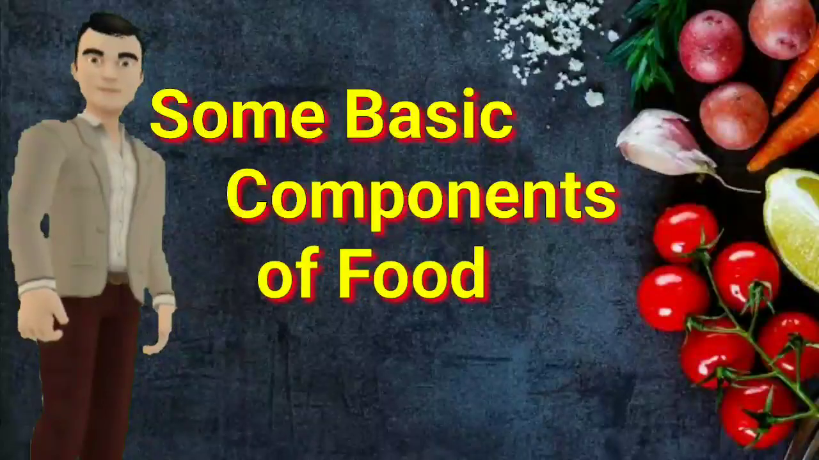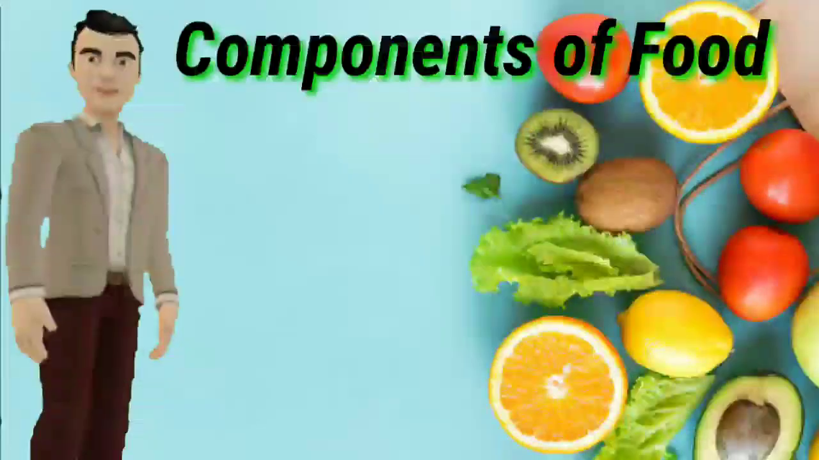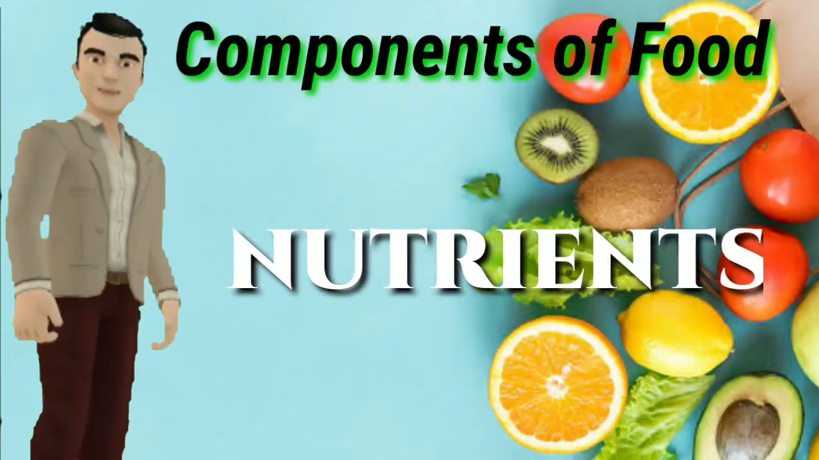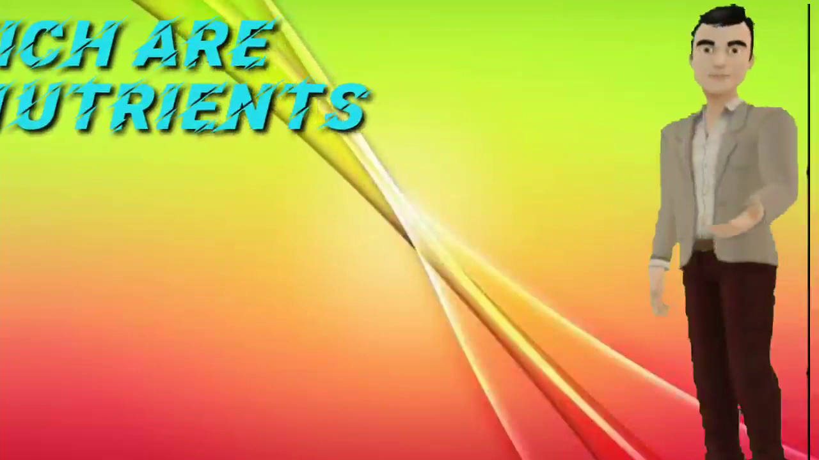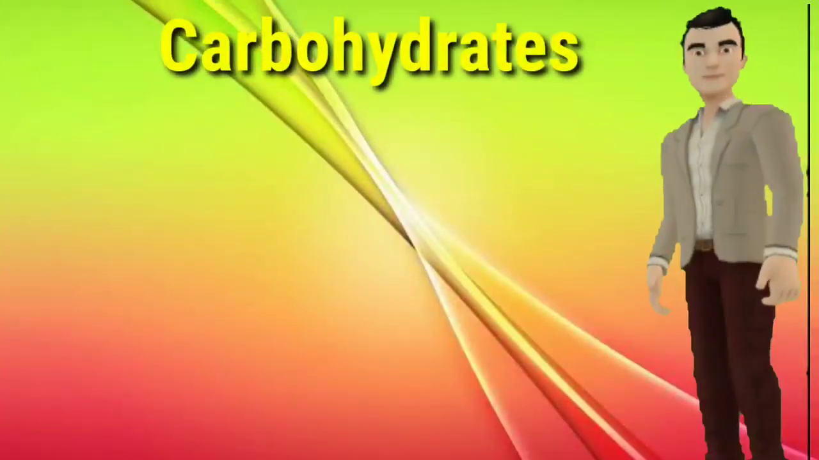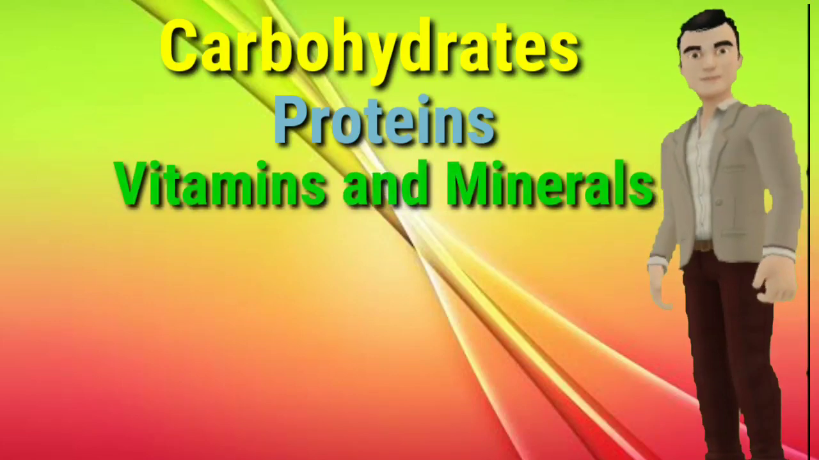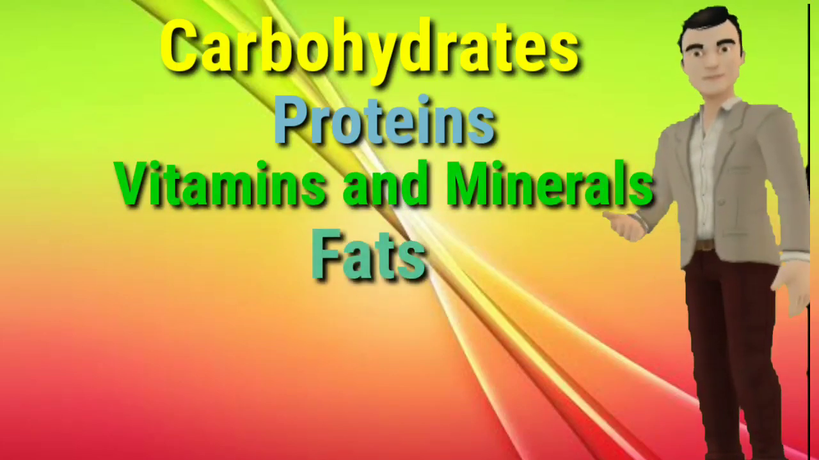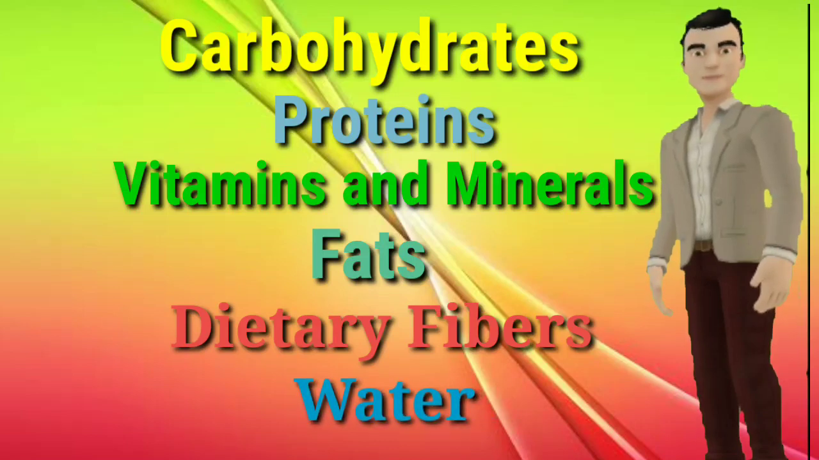All these take place because of some basic components of food. These basic components of food are called nutrients, due to which all this takes place in our body. First is carbohydrate, then protein, then vitamins and minerals, next fats, dietary fibers, and last water. So these are all the nutrients present in food which help our body.